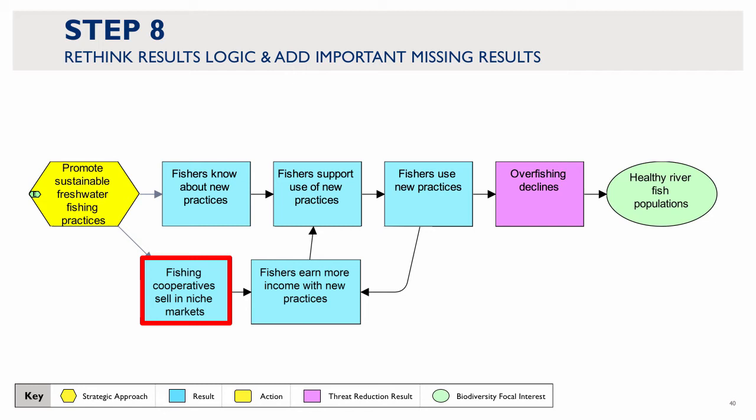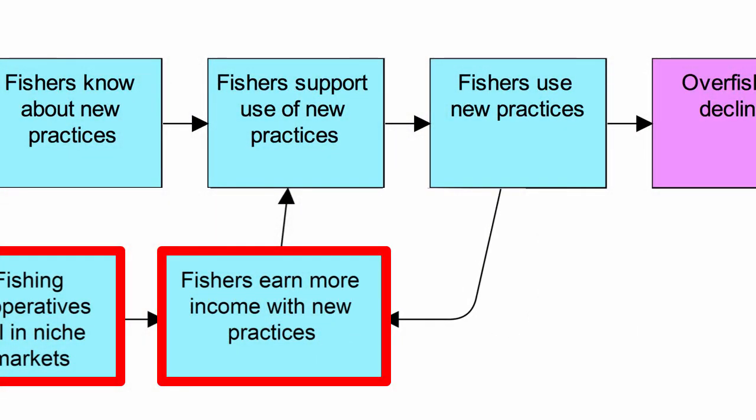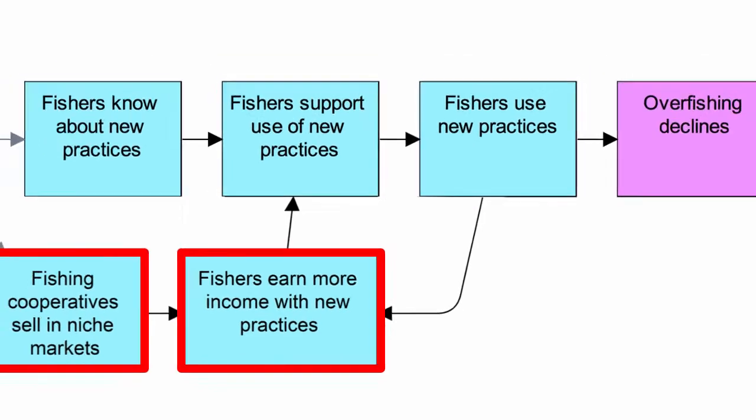Fishing cooperatives sell in niche markets, and fishers earn more income with new practices. We can also see from this example that the team added a feedback arrow to show that if fishers use new practices, then they will earn more income with those practices, and that will reinforce support for the use of the new practices. Graphically, this arrangement of these results creates a positive feedback loop.